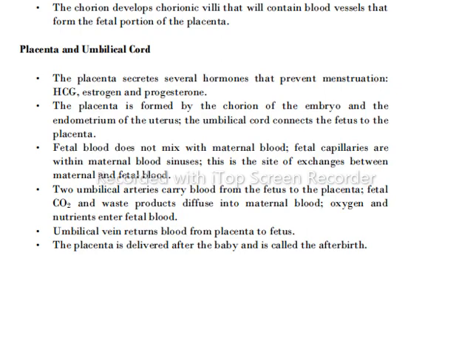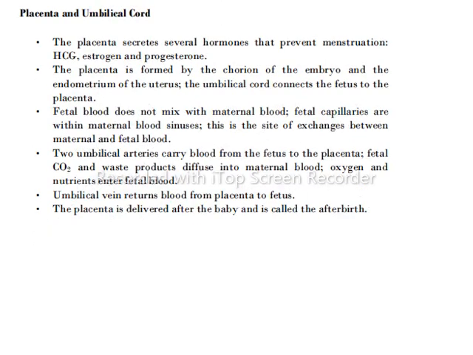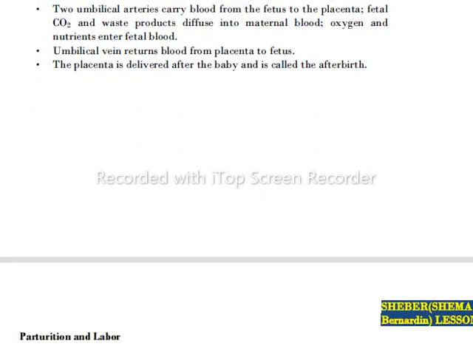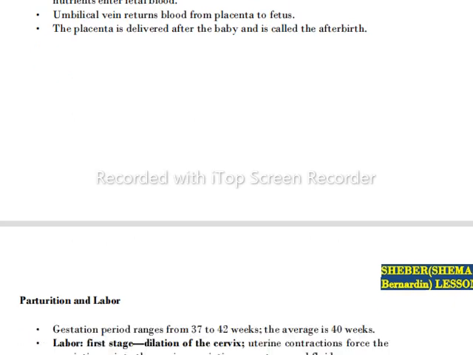Fetal blood does not mix with maternal blood. Fetal capillaries are within maternal blood sinuses. This is the site of exchanges between maternal and fetal blood. Two umbilical arteries carry blood from the fetus to the placenta. Fetal CO2 and waste products diffuse into maternal blood. Oxygen and nutrients enter fetal blood. The umbilical vein returns blood from the placenta to the fetus. The placenta is delivered after the baby and is called the afterbirth.